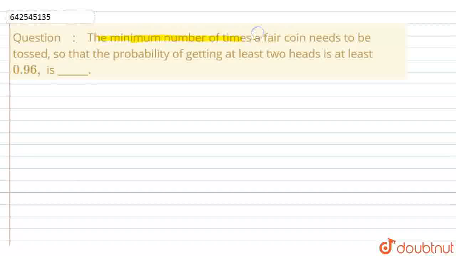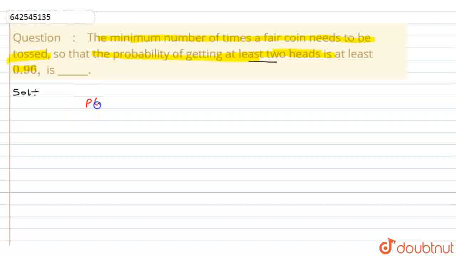Given question is: the minimum number of times a fair coin needs to be tossed so that the probability of getting at least two heads is at least 0.96. In this question, we have to find the probability of getting at least two heads. For this, we have used the Bernoulli trial method.